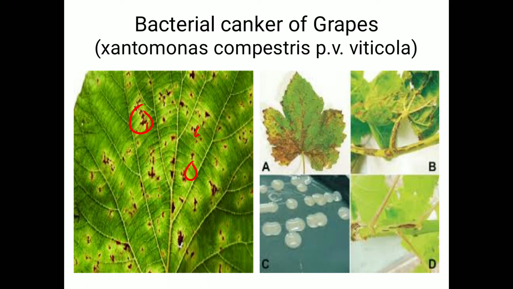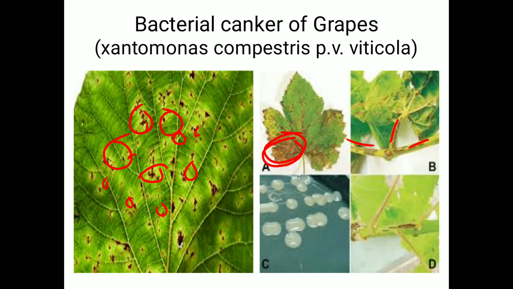When this spot enlarges, the spots coalesce and connect with each other to form a large patch, and the lesions are formed. Such lesions are formed due to the connection of each and every spot. Then the lesions are also observed on the stem here. So these are the symptoms of bacterial canker of grapes.